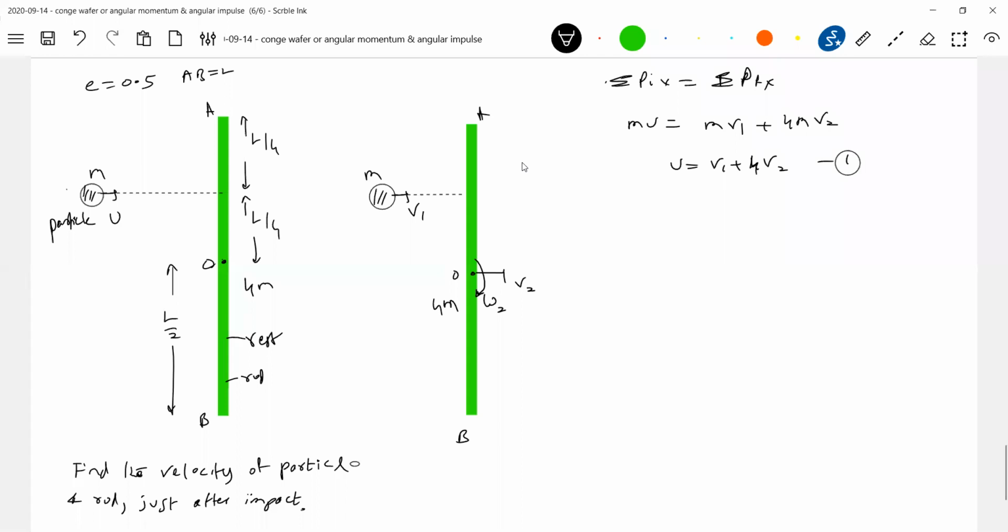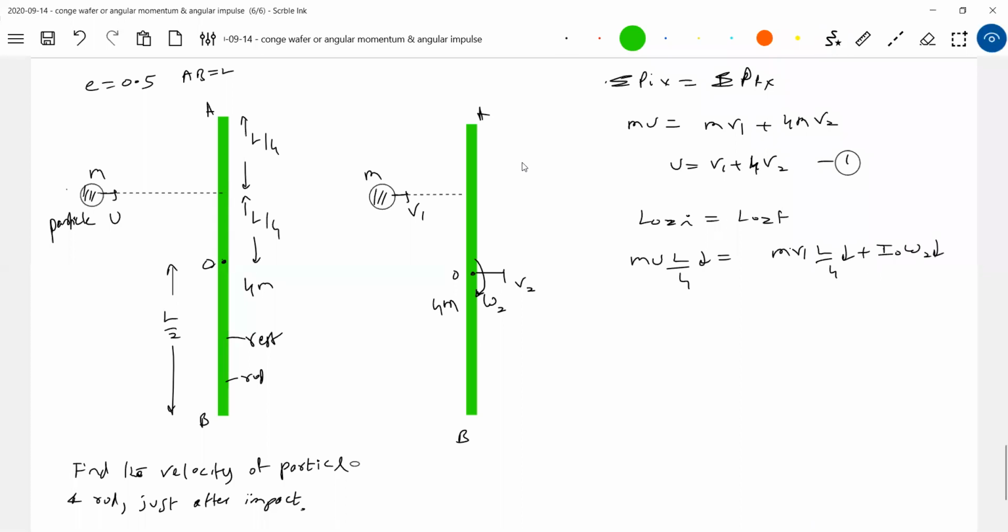Then applying next the conservation of angular momentum. About which point? About any point? About O only, because after collision the rod will rotate about O. So therefore L_OZ initial is equal to L_OZ final. L_OZ initial is mu L by 4 clockwise. Then final, that of the particle, mv1 L by 4 clockwise. That of the rod, I_O omega 2 clockwise.